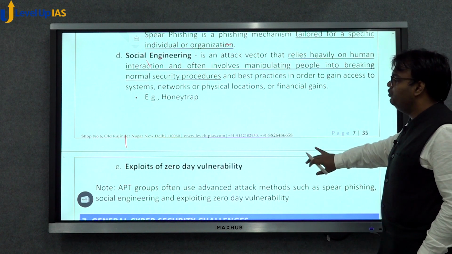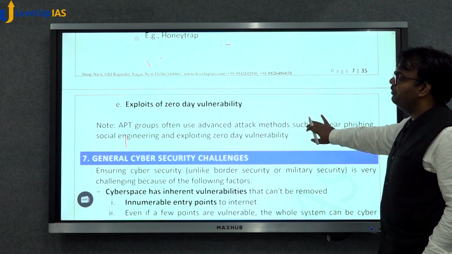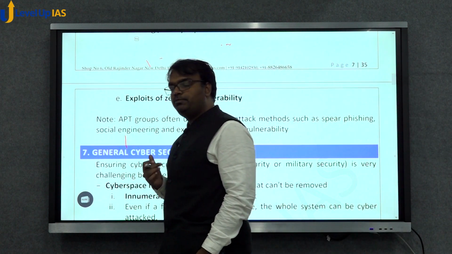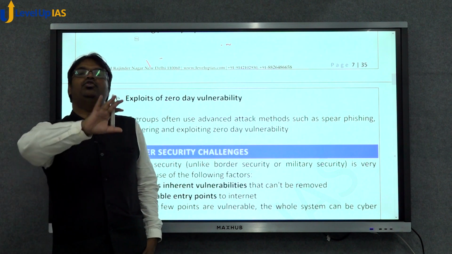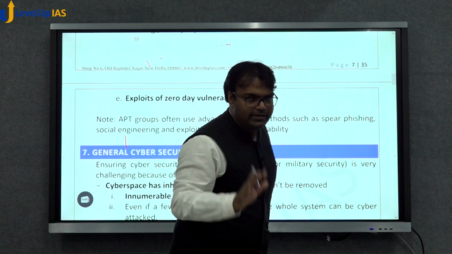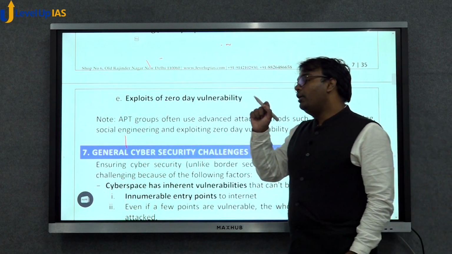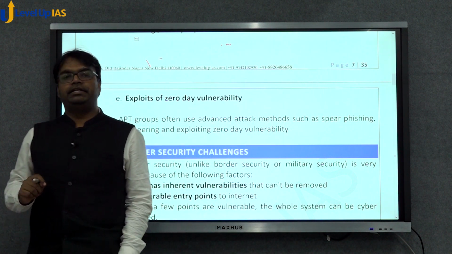Okay, now there's another form of cyber attack that you may face, that is exploits of zero-day vulnerability. What are these exploits of zero-day vulnerability? See, let's say you're using the Windows 10 operating system. A defect is identified in that operating system.